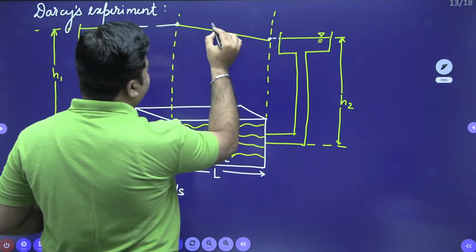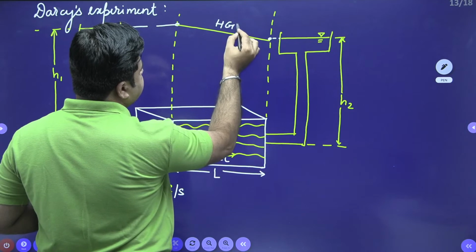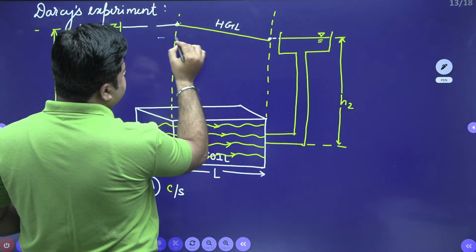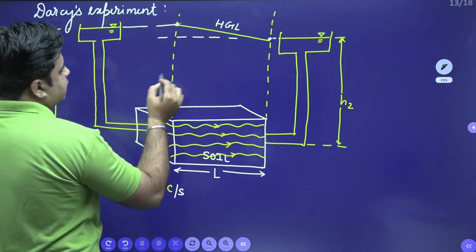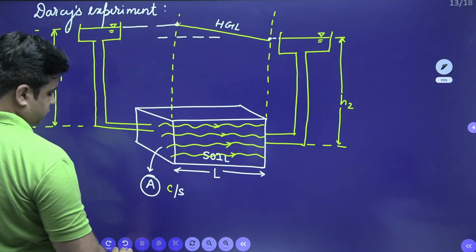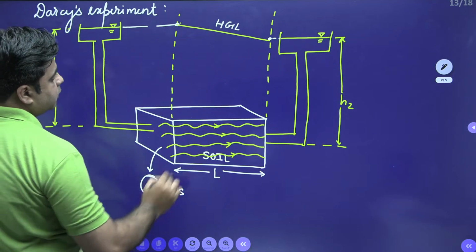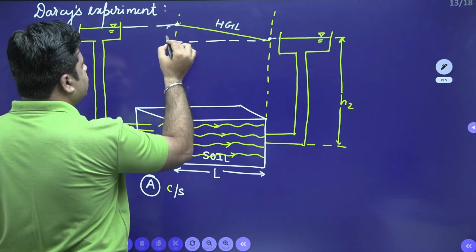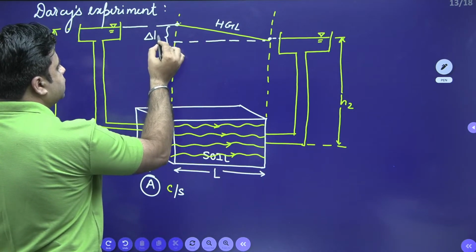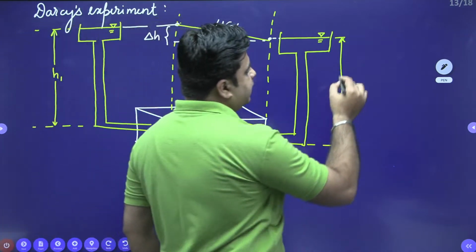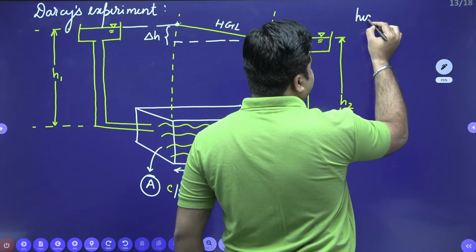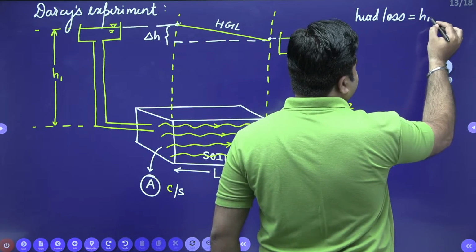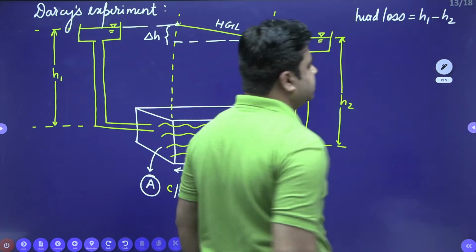This is my hydraulic gradient line, HGL. The total head loss, delta H, is H1 minus H2.